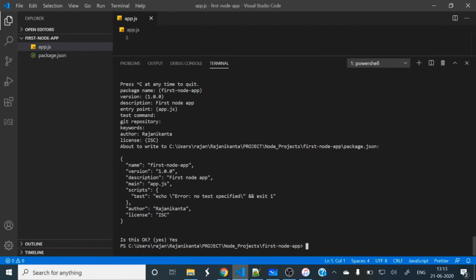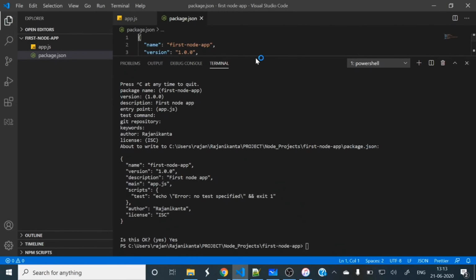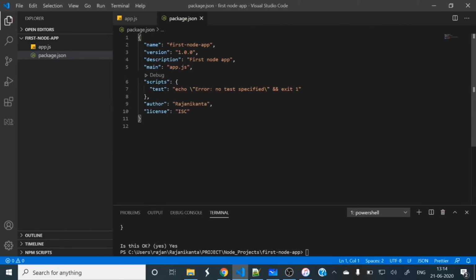So you can see it has generated a package.json. Let me see whatever is inside this package.json. Name fast node app, version 1.0.0. Description fast node app. Main app.js, which is the main JS. Debug, nothing is there. Scripts, something is there. Author, my name is there, and license, something is there, so it's fine.